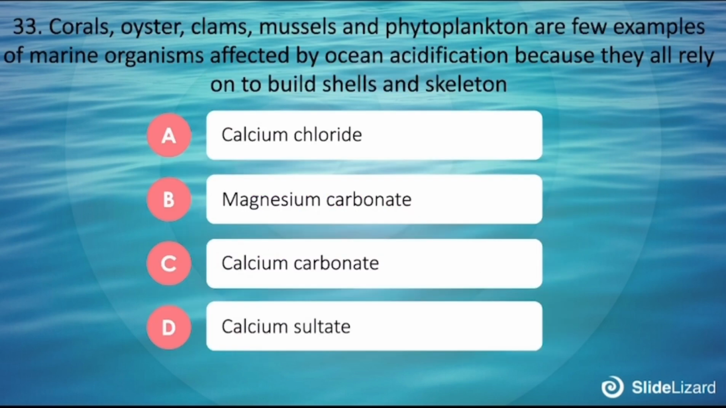33. Corals, oysters, clams, mussels, and phytoplankton are few examples of marine organisms affected by ocean acidification because they rely on building shells and skeletons. A. Calcium chloride. B. Magnesium carbonate. C. Calcium carbonate. D. Calcium sulfate.